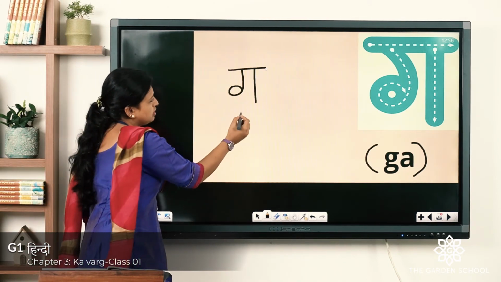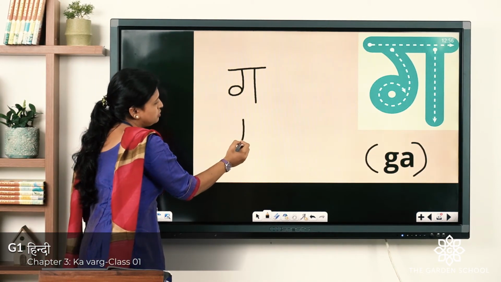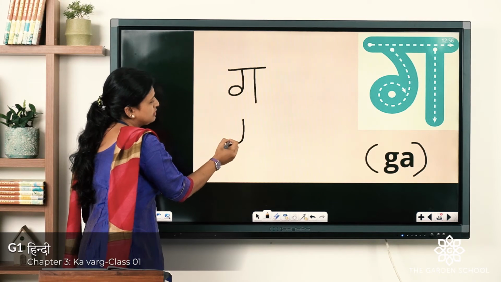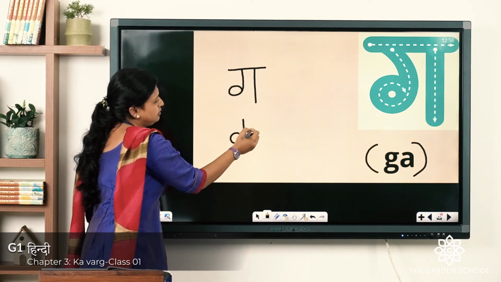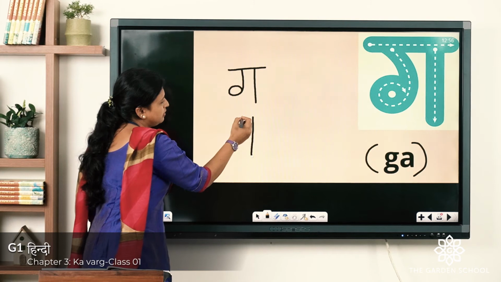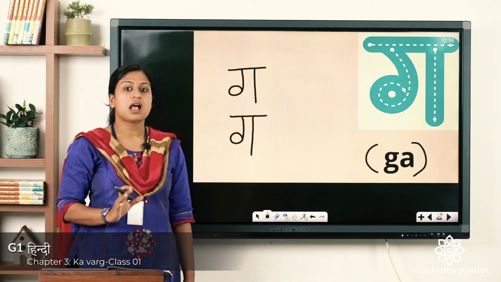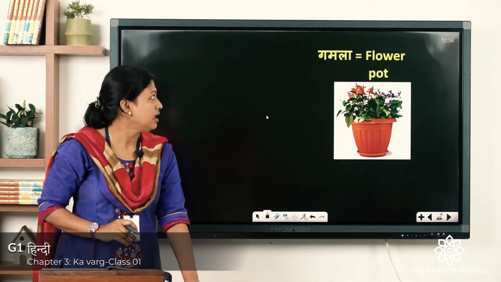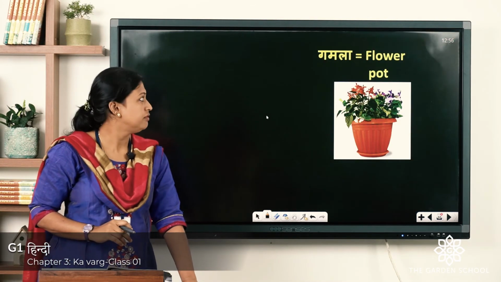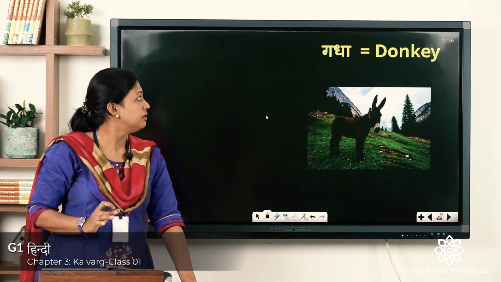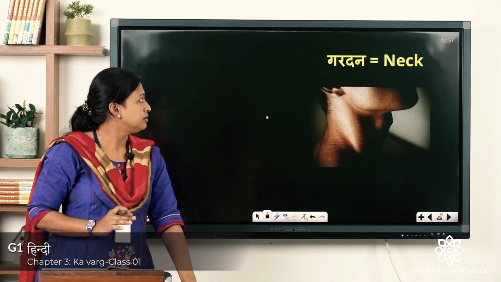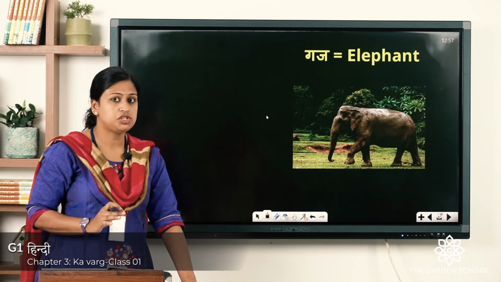Once again, small J, turn towards the left side, a small circle, standing line and sleeping line. It sounds Ga. Ga se Gamla, Gadha, Gardan, Gaj.